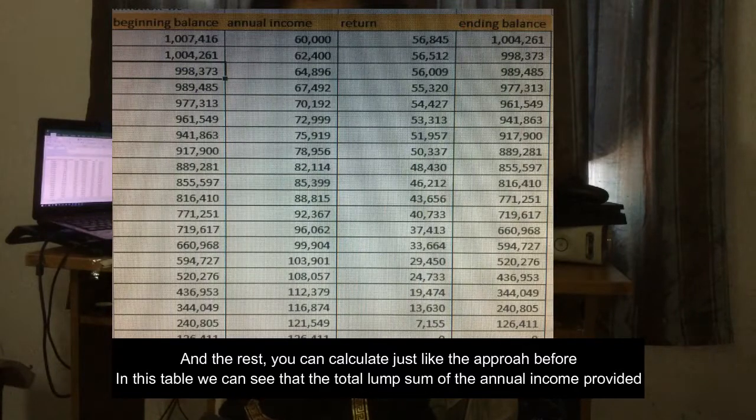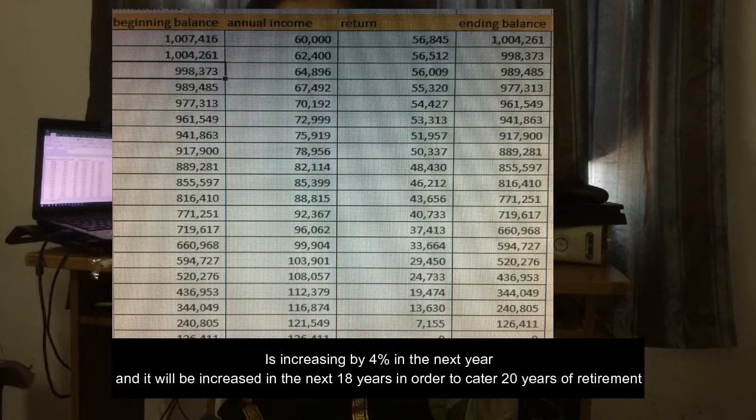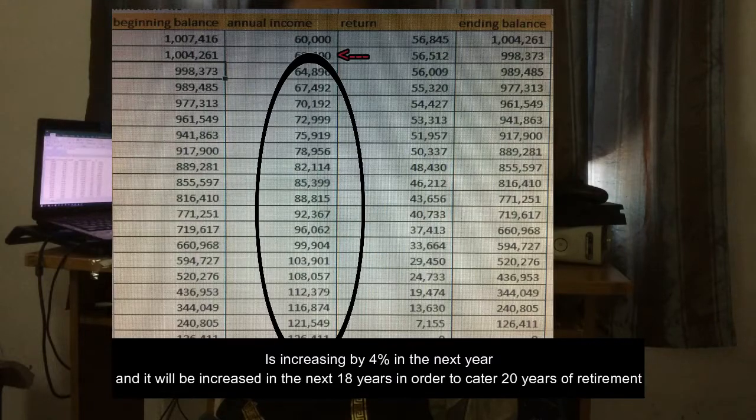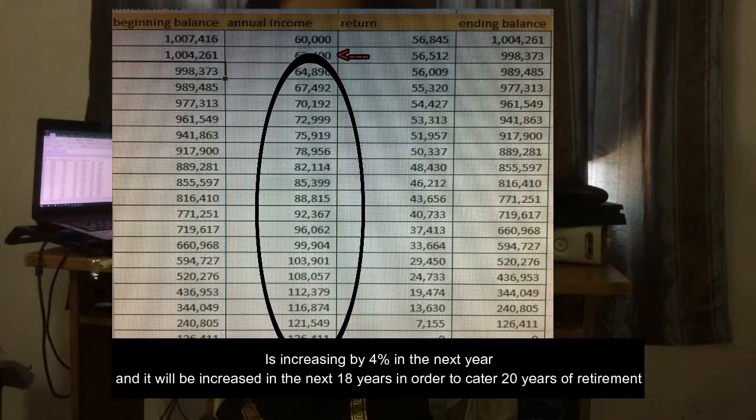In this table, we can see that the annual income is increasing 4% in the next years, and it will be increased for the next 18 years in order to cater for 20 years of retirement.